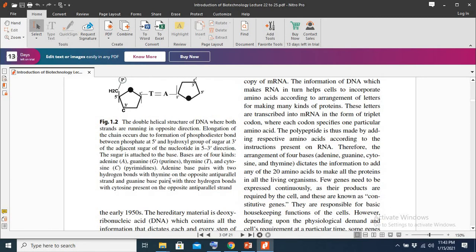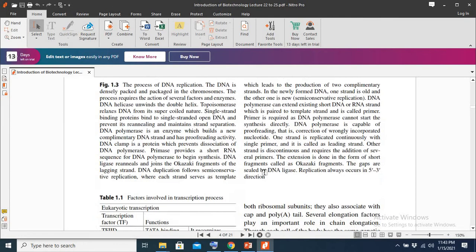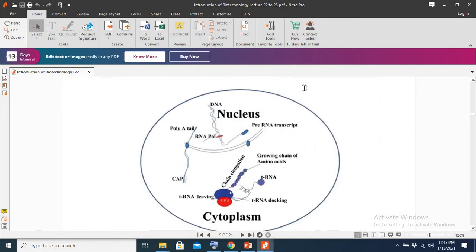Okay, so what will happen? First, this gene will make its copy, that would be replication. And then what will happen? This gene is then transcribed into messenger RNA, that would be transcription. And after the transcription, this messenger RNA transcript, which has the information for synthesizing the protein insulin, would go onto the ribosomal machinery.